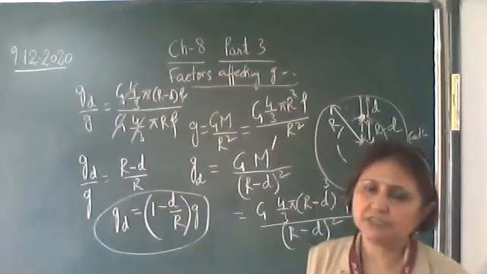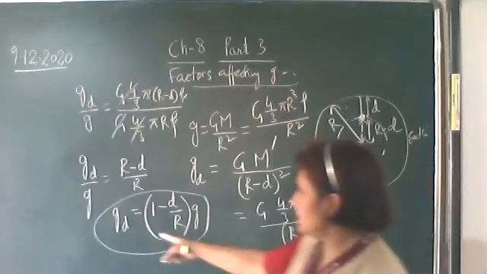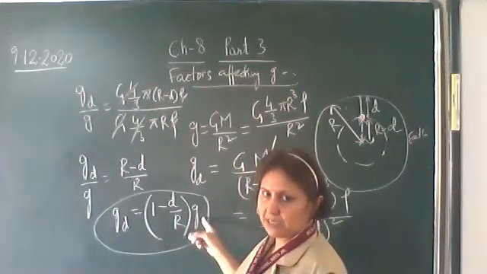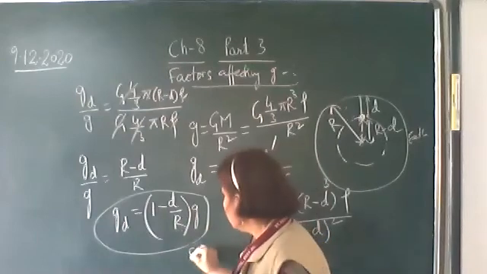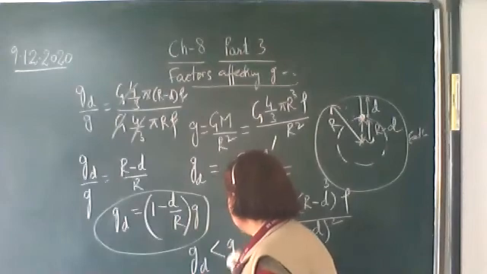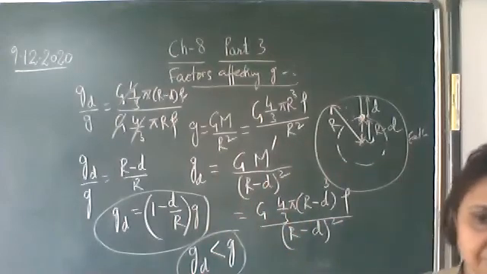Okay, this is the expression for the acceleration due to gravity at a depth d. So again from here we see that g d is g minus d by r into g. So the acceleration due to gravity at a depth is less than the acceleration due to gravity on the surface of the earth.